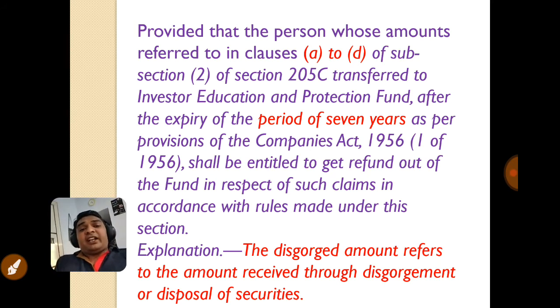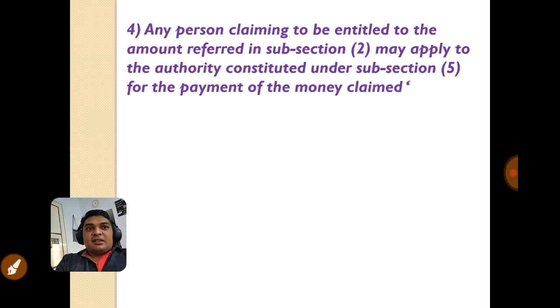That means we can also get a refund out of the amount which has been transferred to the Investor Education and Protection Fund. Earlier, the government was strict that after 7 years you can't get the money back, but now it has relaxed some provisions. For getting this money back, we need to apply to the proper authority, that is the Investor Education and Protection Fund Authority. This subsection tells about that.